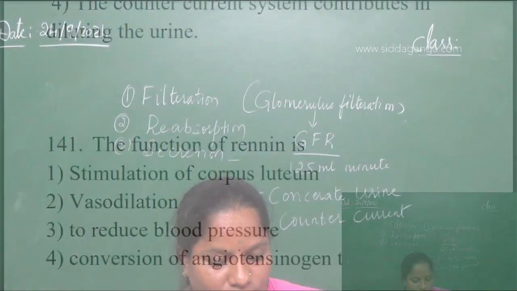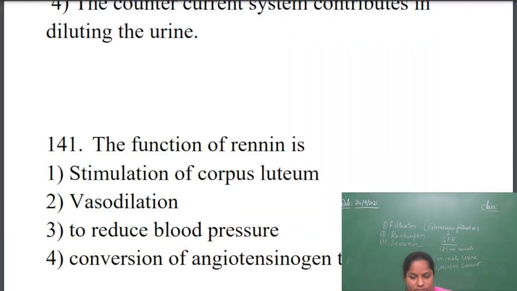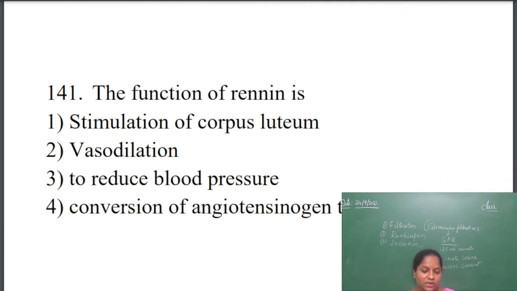Next question is the function of renin. So we know that an enzyme called renin is present in the kidneys. During urine formation, renin has a function. So here, the function of renin is to convert.